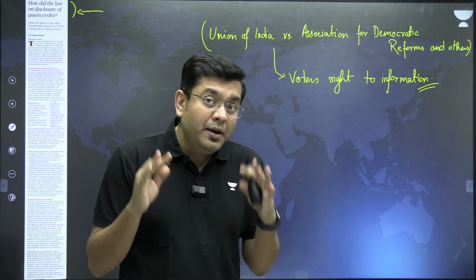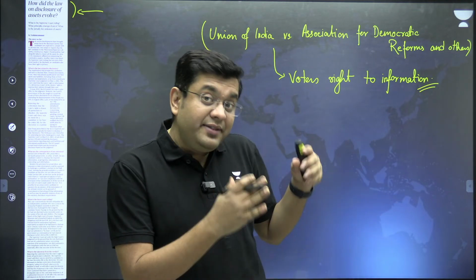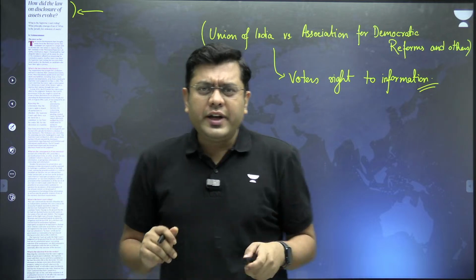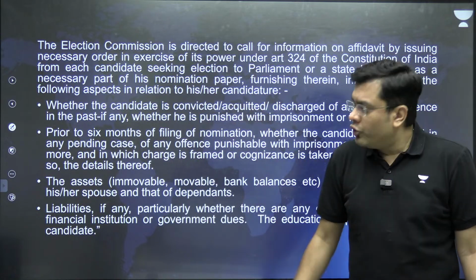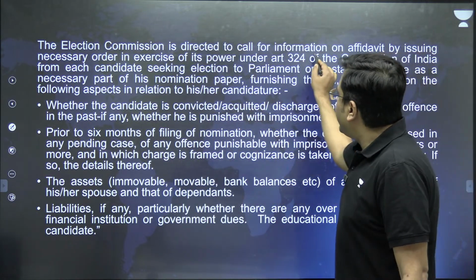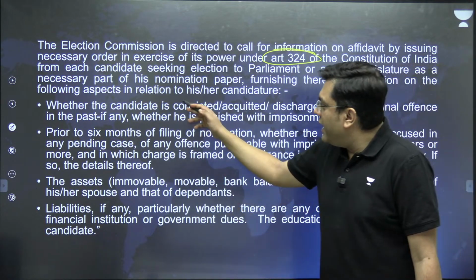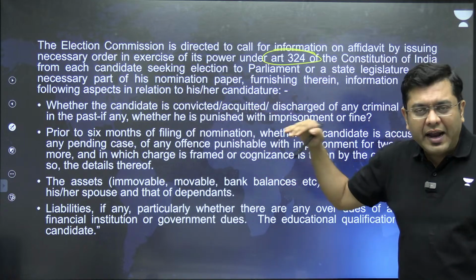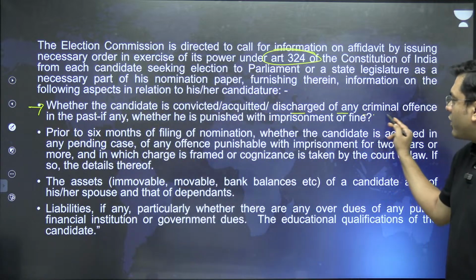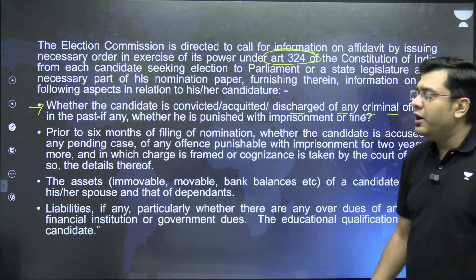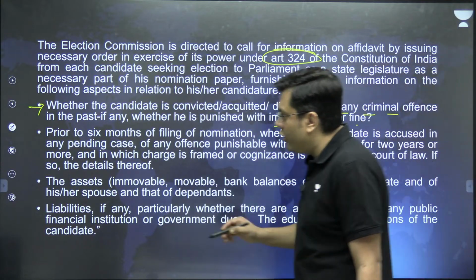The Election Commission came up with the entire details of what is required. To give you the entire context of it, this is what the Supreme Court asked the Election Commission to do. As per the powers provided to the Election Commission under Article 324, each and every candidate, when filing their nomination paper, has to declare whether the candidate is convicted, acquitted or discharged of any criminal offense, or whether punished with imprisonment or fine, whether that has happened earlier or not.